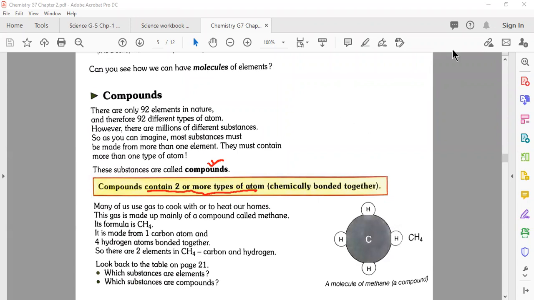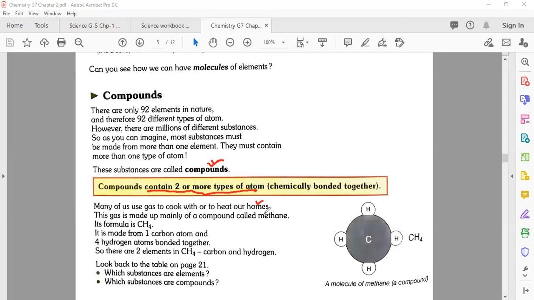Welcome, my dear. Okay, now let's go to the next example, which is going to tell us in detail about compounds. Many of us use gas to cook with or to heat our homes. In the kitchen, in the cylinder, or if you have natural gas, we use gas to cook food.